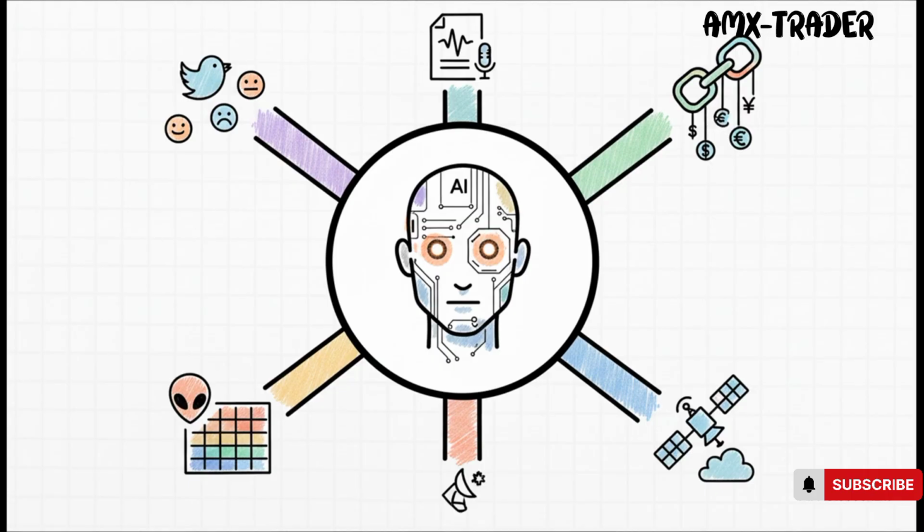So what's working right now? Analyzing real-time sentiment from X, which can tell you about fear or greed before the price even moves, or using Reddit heat maps to see which stocks everyone's talking about. For crypto, you can look at on-chain data to see where the smart money is actually flowing. This is the info that gives your agent a real advantage.